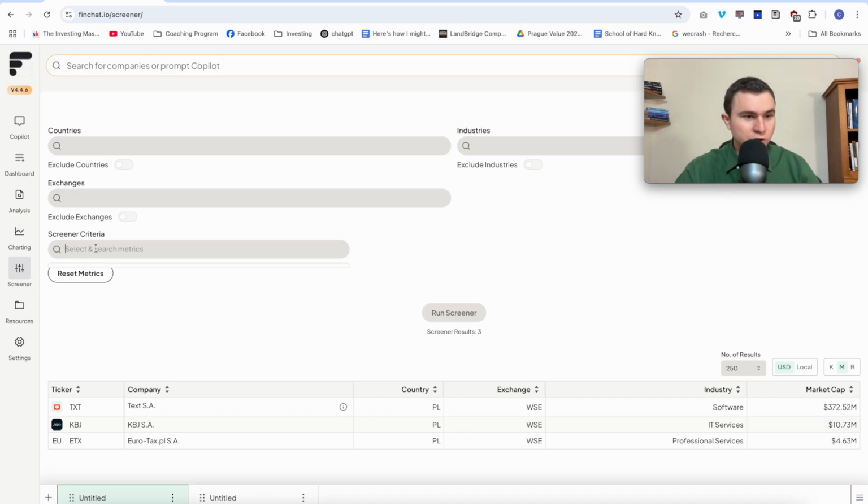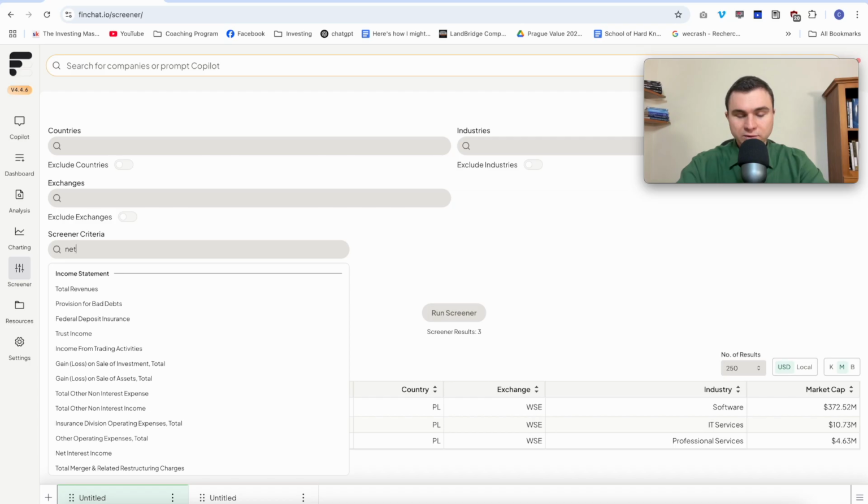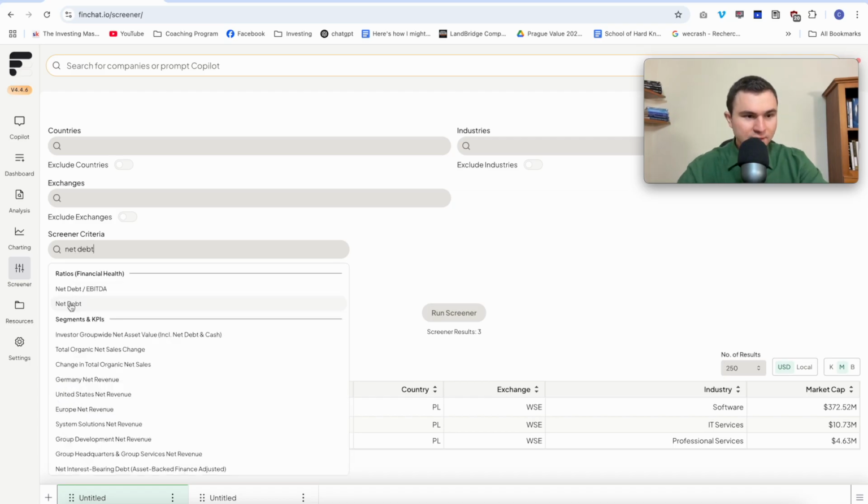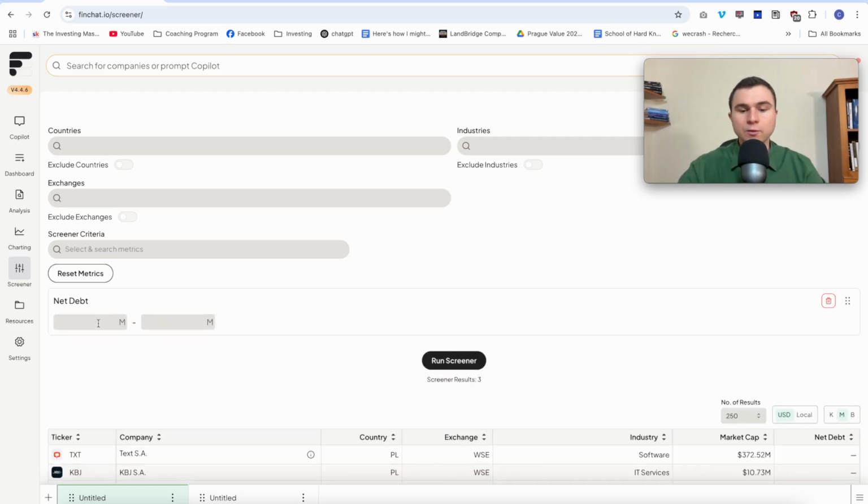You go here, screener criteria. Let me put net debt. So if this is a plus, a positive, that should mean that you have more debt than cash. So for example, if you put a net debt between 0 and 1,000, you have net debt. So this is not what we want. We want this metric to be negative, right?